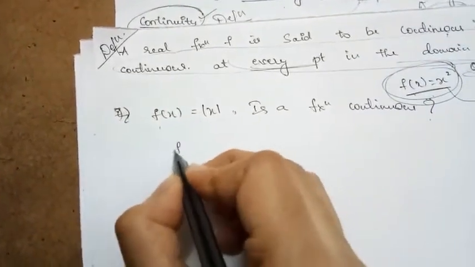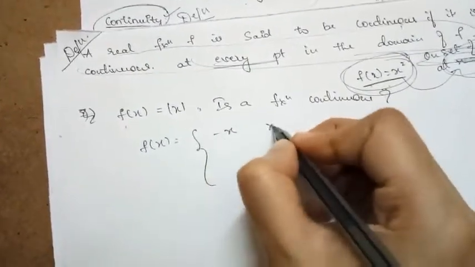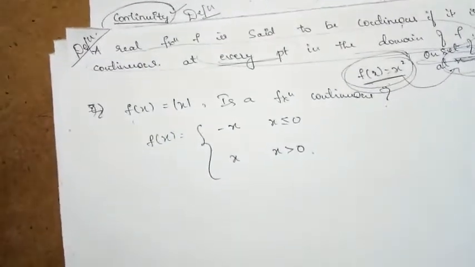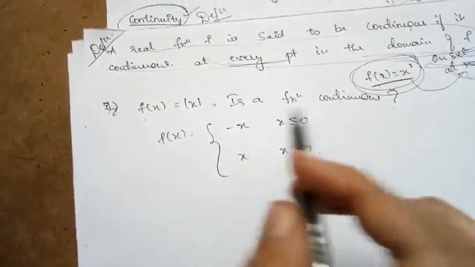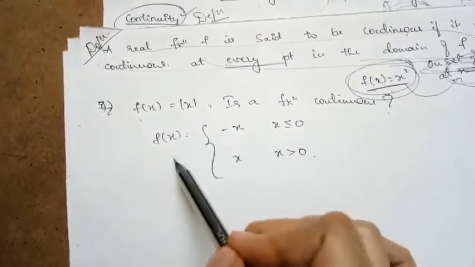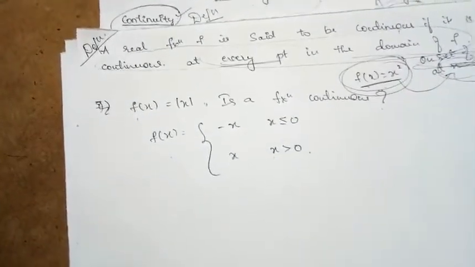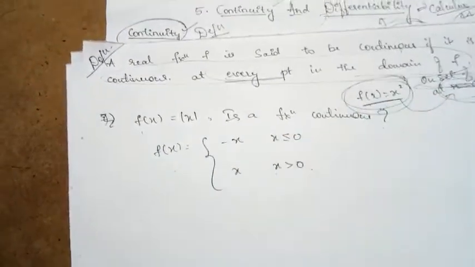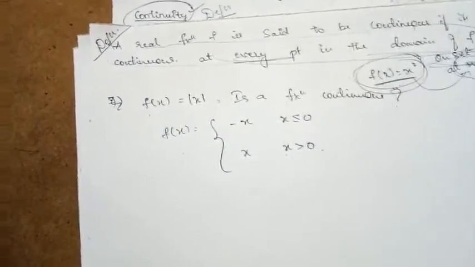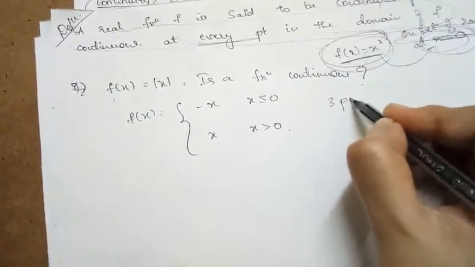So f of x is equal to mod x means, as I said earlier, f of x is equal to minus x when x is less than or equal to 0, and x when x is greater than 0. Now they ask directly whether the function is continuous. So here we need to check whether this function is continuous upon the whole set. When x is greater than 0, is the function continuous or not? When x is less than 0? At the point x is equal to 0? So the whole function is divided into 3 parts here.